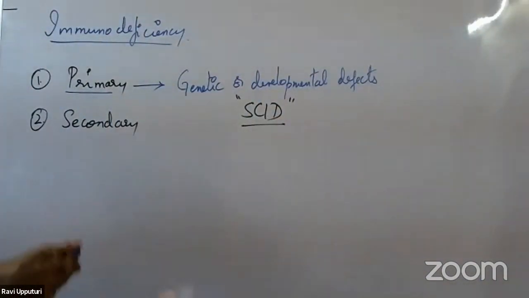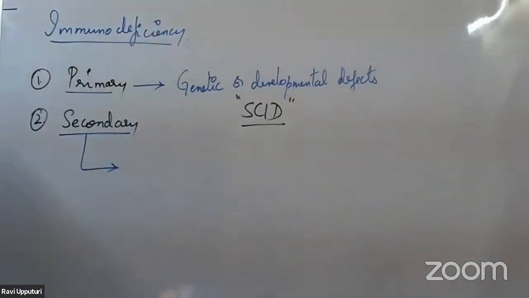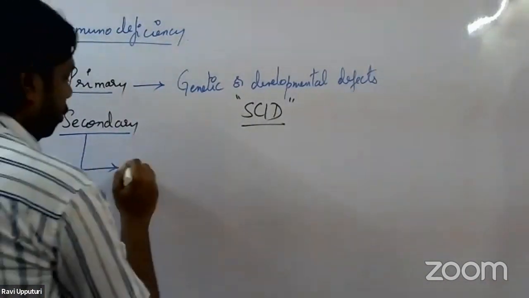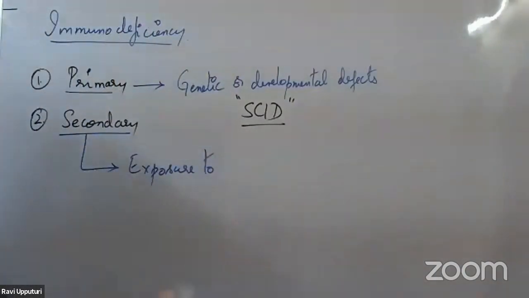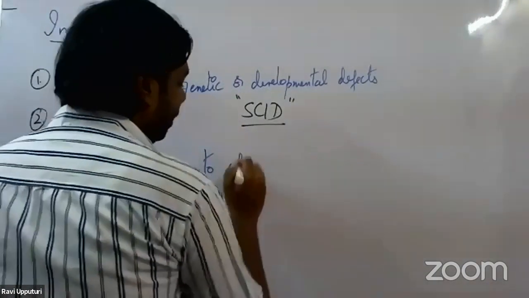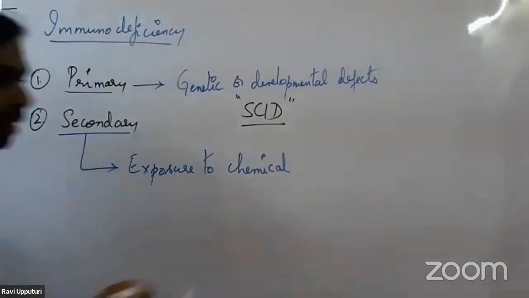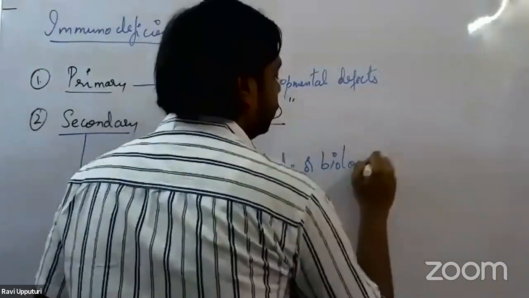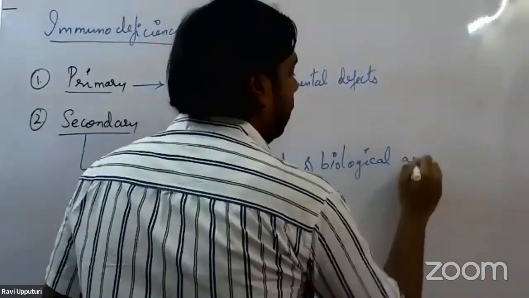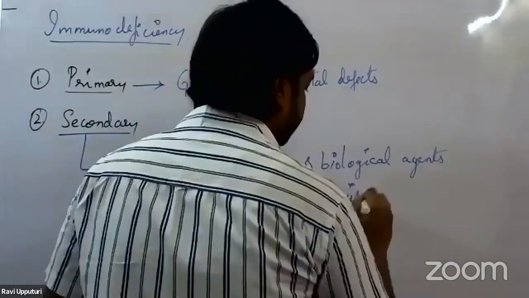Now, what about secondary immunodeficiency? Secondary immunodeficiency is actually caused due to exposure. Exposure to what? Exposure to either chemicals or biological agents, mostly biological agents such as viruses.